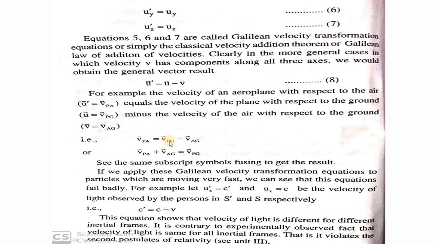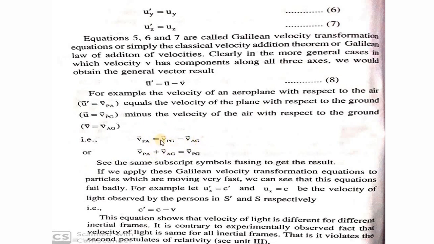So the velocity of the plane with respect to ground is the sum of the velocity of the plane moving in air and the velocity of air with respect to ground. So I can write the velocity of plane with respect to air is the velocity of plane with respect to ground minus the velocity of air with respect to ground.